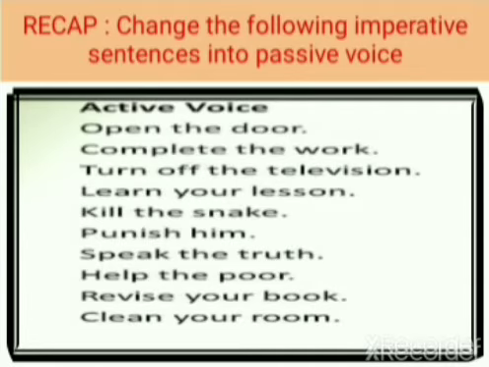Fourth one. Fifth one. Kill the snake. Let the snake be killed. Sixth one. Punish him. Let him be punished. Speak the truth. Let the truth be spoken. Help the poor. Let the poor be helped. Revise your book. Let your book be revised. Clean your room. Let your room be cleaned.